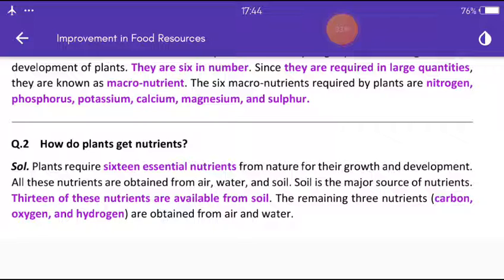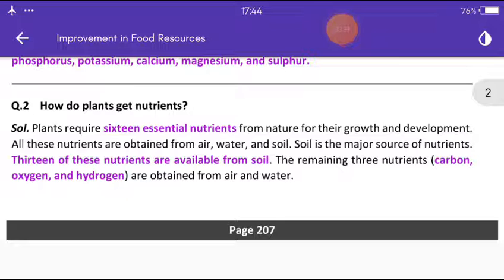Since they are required in large quantities, they are known as macronutrients. The 6 macronutrients required by plants are nitrogen, phosphorus, potassium, calcium, magnesium and sulfur.